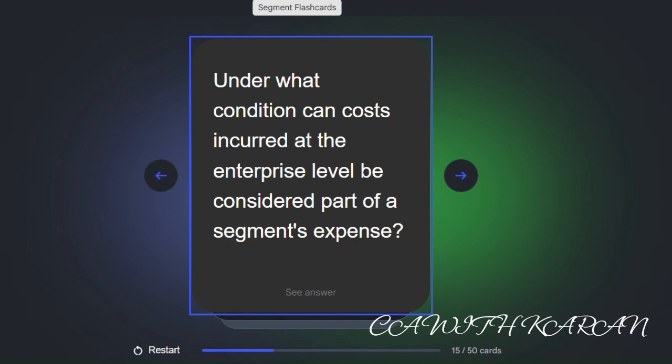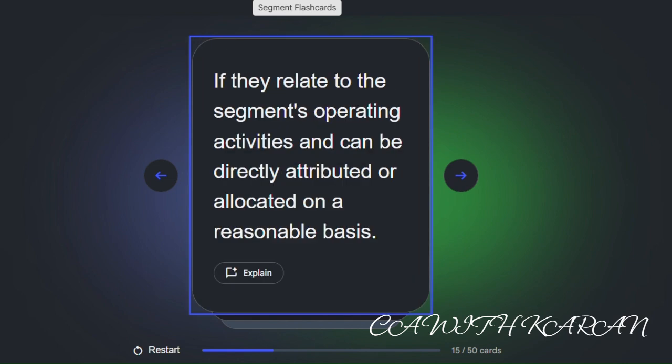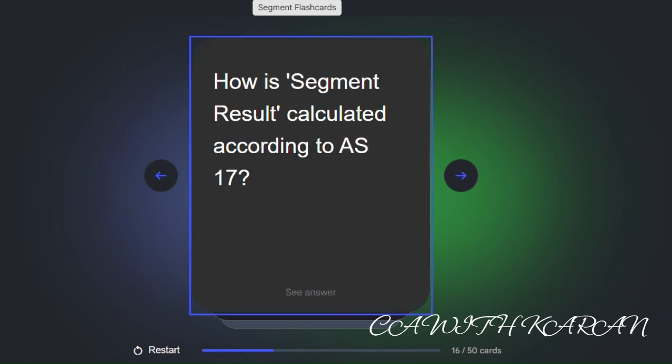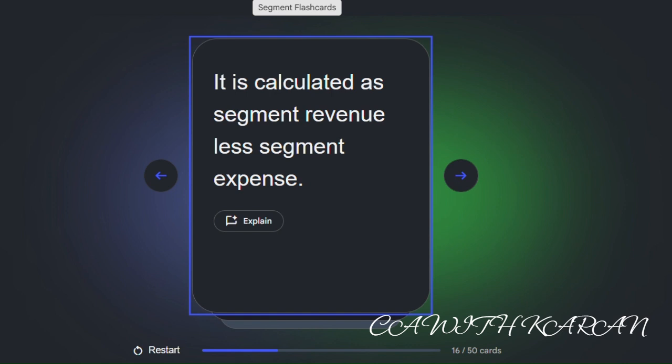Under what condition can costs incurred at the enterprise level be considered part of segment expense? If they relate to the segment's operating activities and can be directly attributable or allocated on a reasonable basis. How is segment result calculated according to AS 17? It is calculated as segment revenue less segment expense.